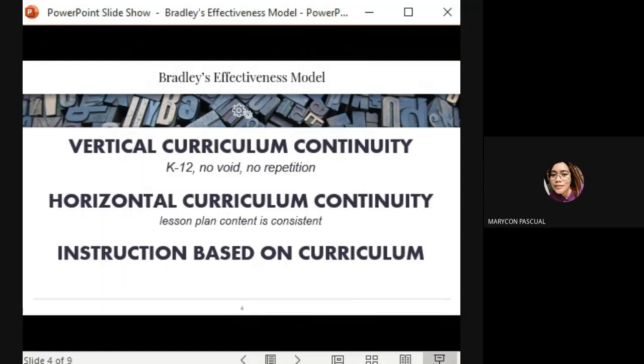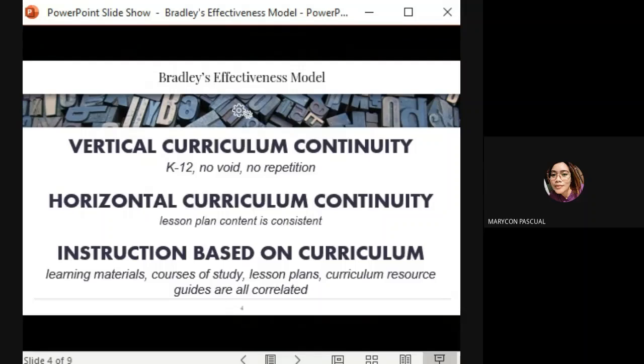The third one is instruction based on curriculum. So this simply means that the set of competencies taught to students are aligned or derived from the objectives of the curriculum. Therefore, all lesson plans or course syllabus, books, and any other resource material to be used in a school must help or support the goals of the curriculum being used.